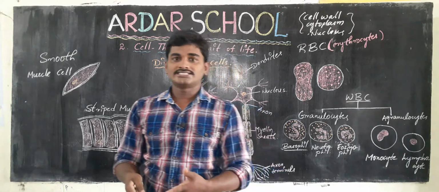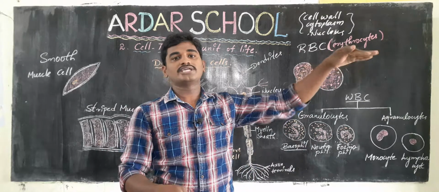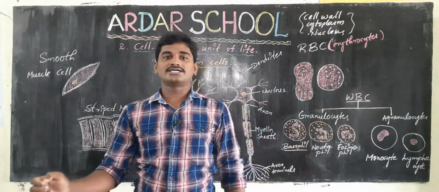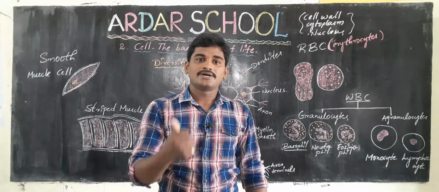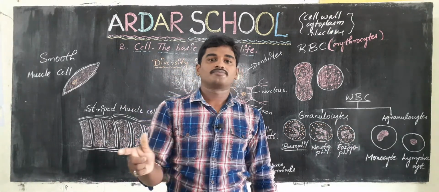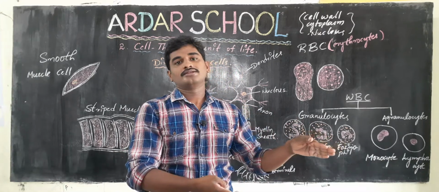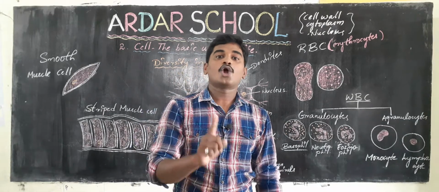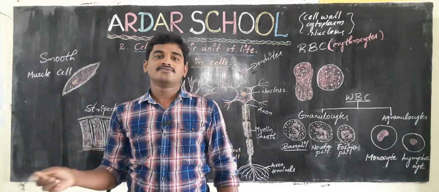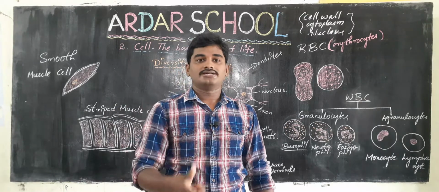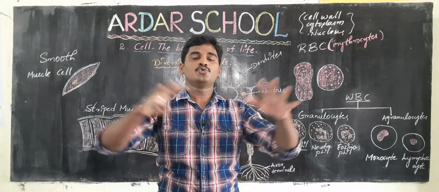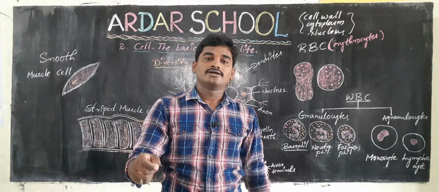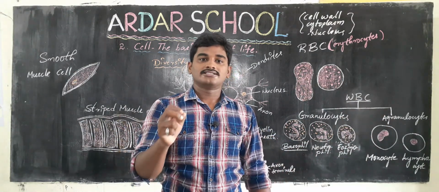But we all think that big or huge animals have large cells, and small animals have small cells, but that is absolutely wrong. The size of an animal depends upon the number of cells, not on the size of the cell. For example, the elephant is a very huge, big animal, but it contains the same size of cells.